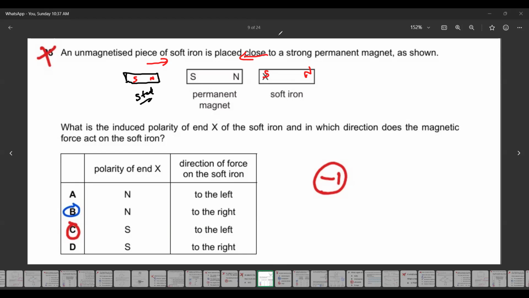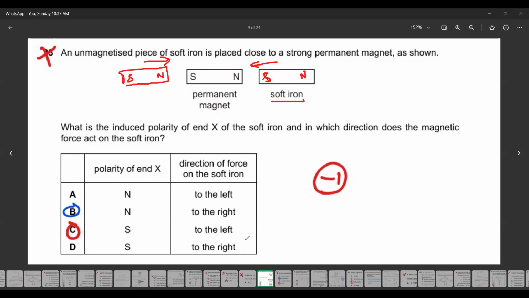So if you have a piece of iron and you place it close to a magnet, magnetism is induced. So what pole should be induced? South. And what pole should be induced? North. And what is the direction? Because it is attracted, the direction of the force is towards the left hand side. If you have the same piece of soft iron and you place it on the right hand side, what will happen? North pole will be here and south pole will be here, and the direction of the force will again be attracted towards the magnet, or pulled by the magnet.